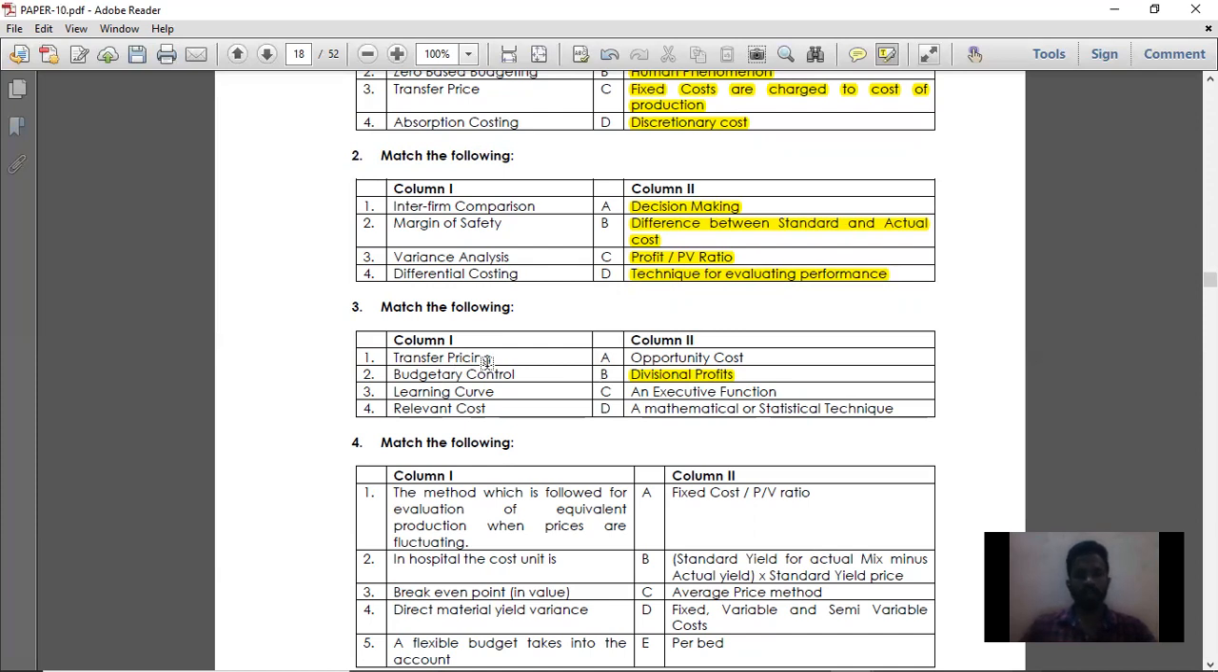Next, point number 2, budgetary control. Budgetary control is nothing but a functional part of budget.